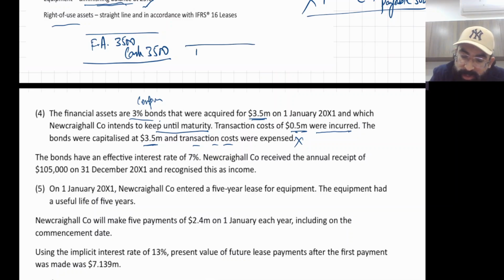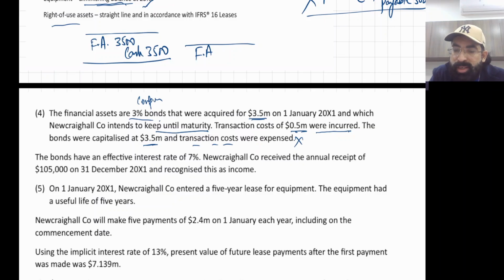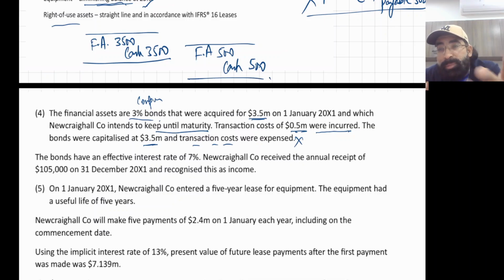This financial asset should be capitalized. This 0.5 million means 500. So financial asset debit and cash credit. But this accountant made the entry P&L debit. He booked it to the P&L. So this is wrong. This is one error. Now in the profit reconciliation, they have booked this expense deliberately. If I reverse this expense, it will increase your profit. So I will increase the profit by 500.